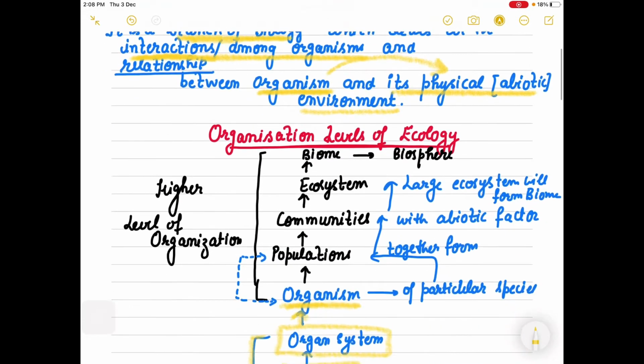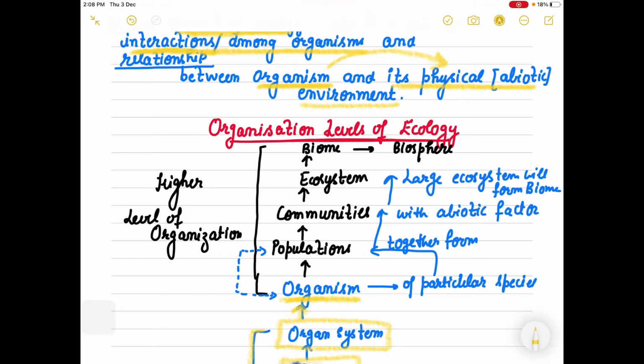Now in our chapter we are moving ahead from the organism. Organisms of a particular species combine together to form a population. That is what our chapter is about, both organism and population. It is a higher level of organization. From the organism, the higher levels start.